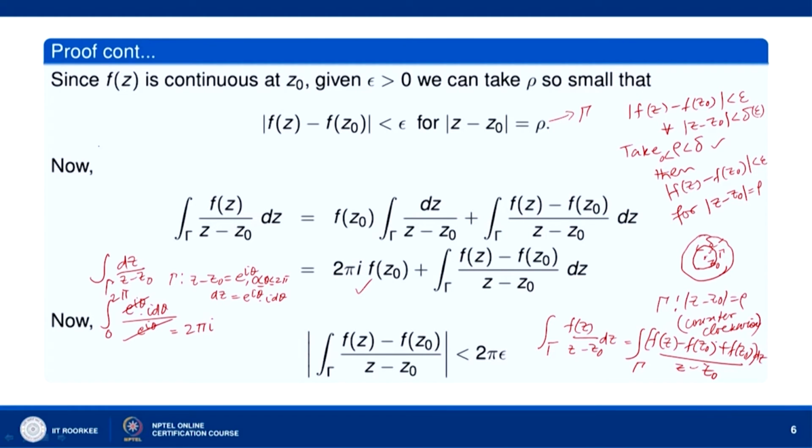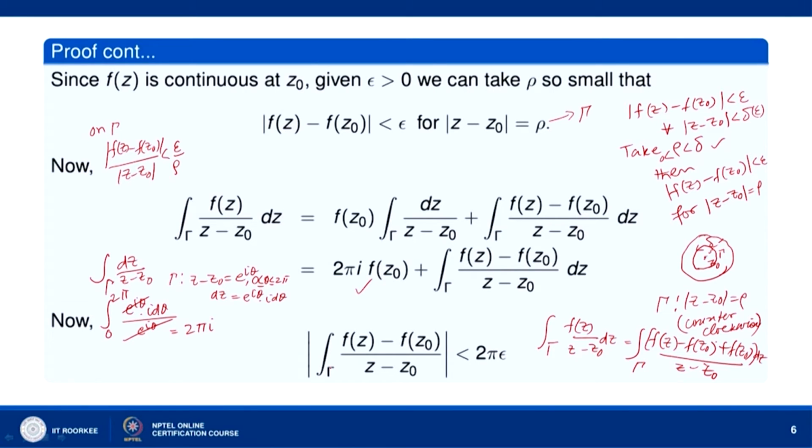So, on gamma, mod of f z minus f z naught divided by mod of z minus z naught is less than epsilon over rho. This is less than epsilon by rho, and the length of gamma is equal to 2 pi rho, because the center of the circle gamma is at z naught and radius is rho.